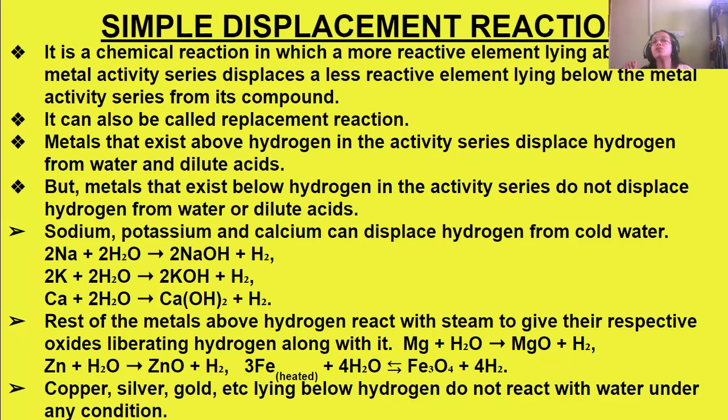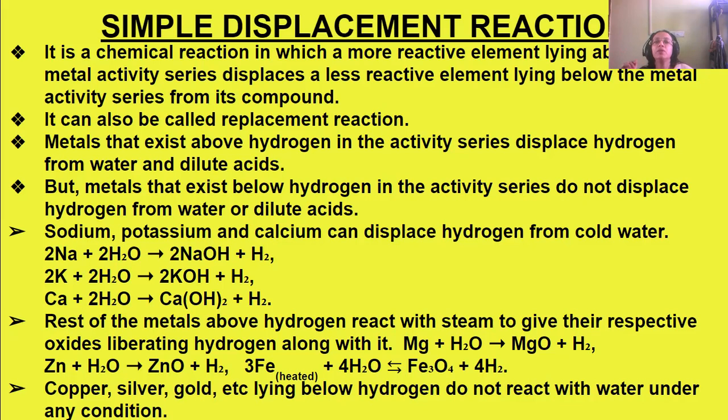Okay, so it is known as a replacement reaction. It can be called displacement, and can also be called replacement reaction. It will look like this: if the compound is BC, then A will displace B from BC. If A plus BC are the reactants, a new product will be formed, that is AB plus C.